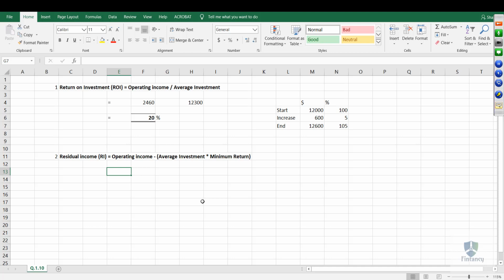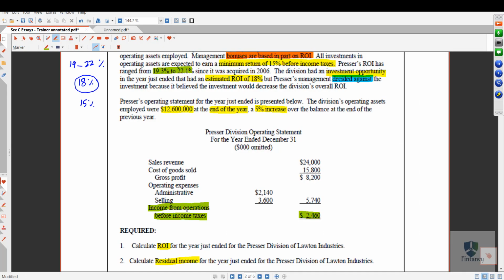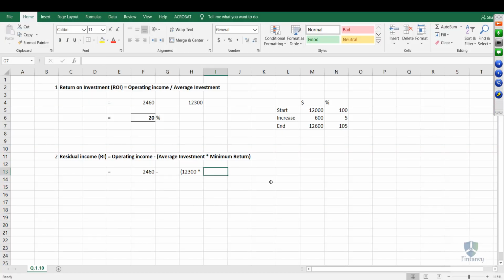So we already know that the operating income was 2460, right? And we also know that the average investment is 12300, right? But we need to know the minimum return. To know the minimum return, we will go back to the question. Remember, I highlighted here minimum return of 15%, this one. Okay, 15%. So we will write this here, 15%, and we will close the bracket.